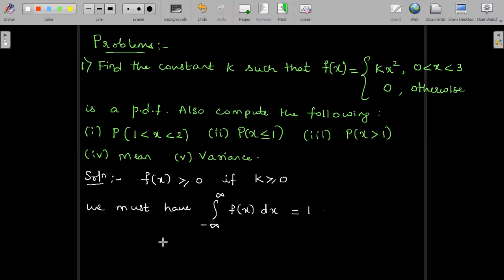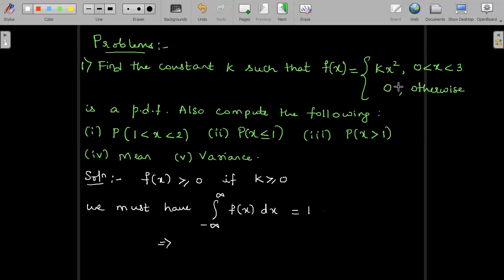Now considering this, let us find the value of k. So f of x is defined in the range 0 to 3, and f of x value is kx square in the range 0 to 3. In all other ranges, the value of f of x is 0.